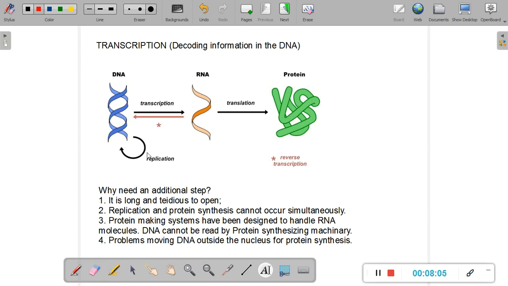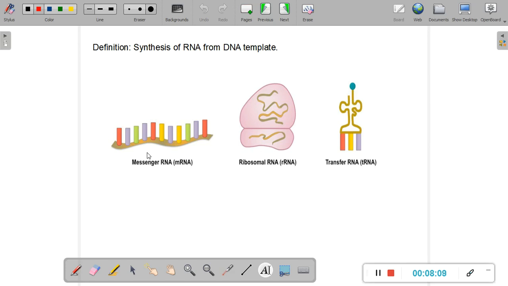So let us proceed further and try to learn a little bit more about transcription. So what is transcription? Let us come back, as we just saw it earlier. Transcription is the synthesis of RNA from a DNA template. So we've got this DNA double helix, and it has got a variety of base pairs.